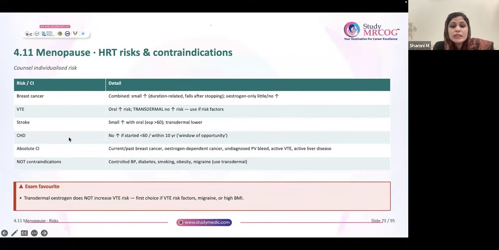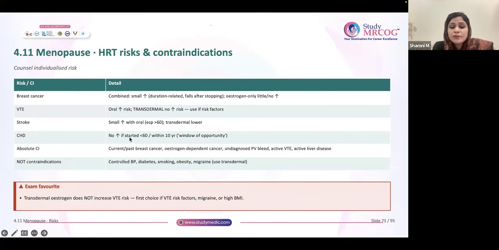So this risk is very important. Breast cancer risk, it's with combined HRT, small increase in the risk is there. VTE risk, with oral there is increased risk, but with transdermal, no increase in risk. So you can use transdermal if the risk factors for VTE are there. Stroke, small increase in risk is there with oral, especially more than 60. For them also transdermal is better.